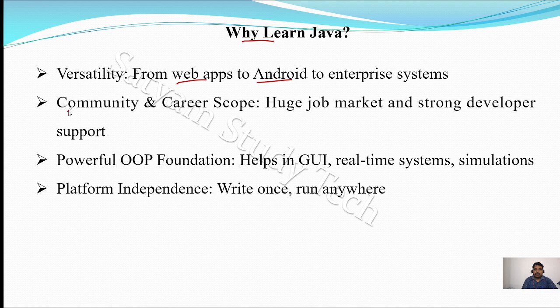Here the community is there. Worldwide we have millions of Java developers who can support you. Java has a powerful object-oriented foundation. You can develop graphical user interfaces, real-time systems and simulations, and also some standalone applications by using Java.